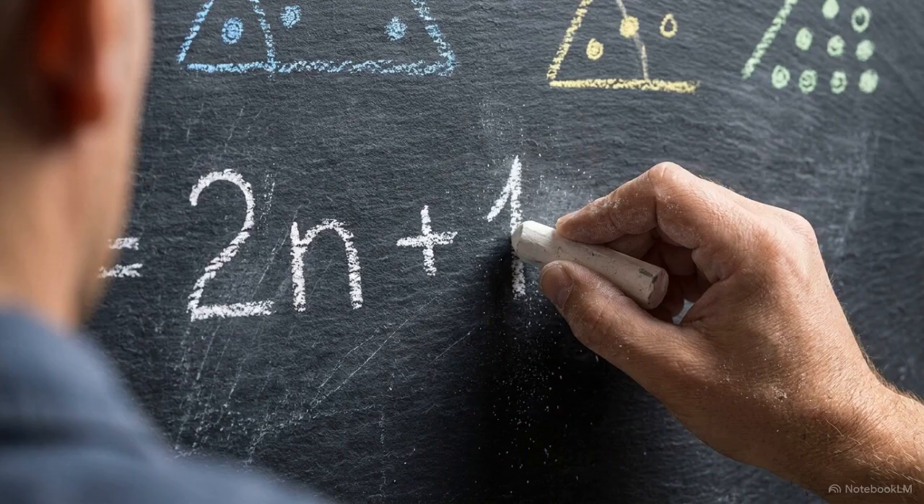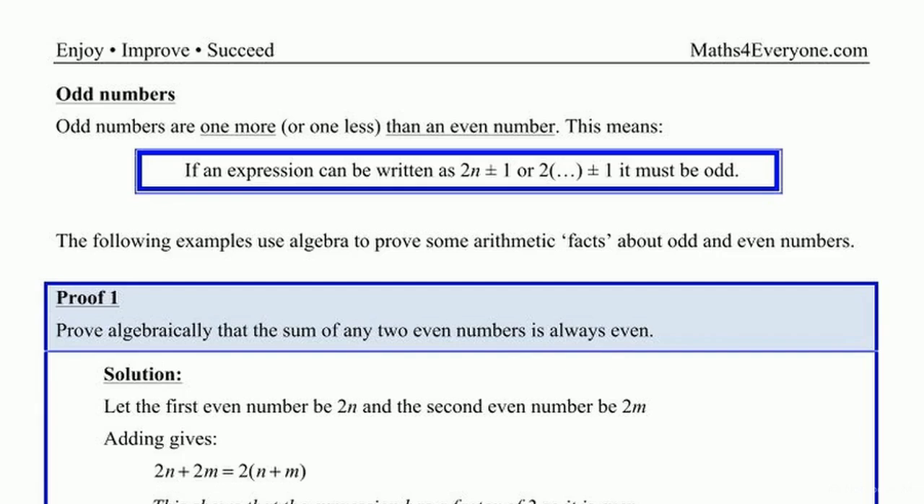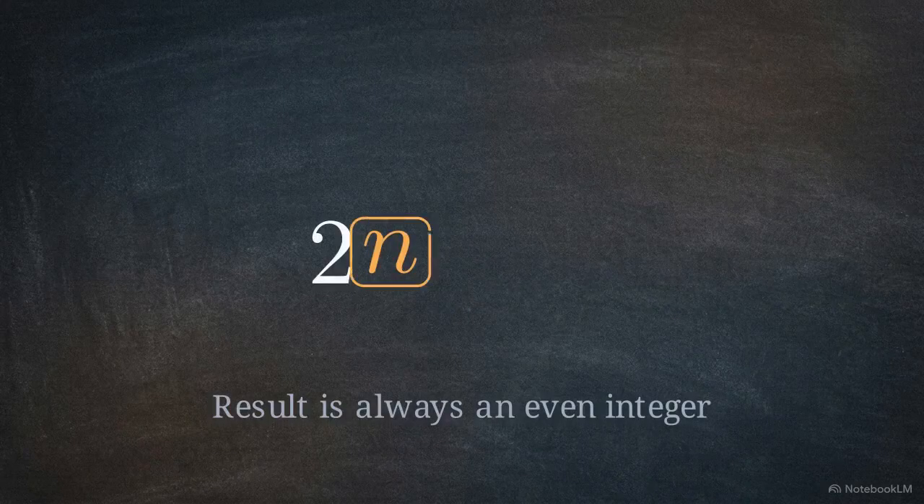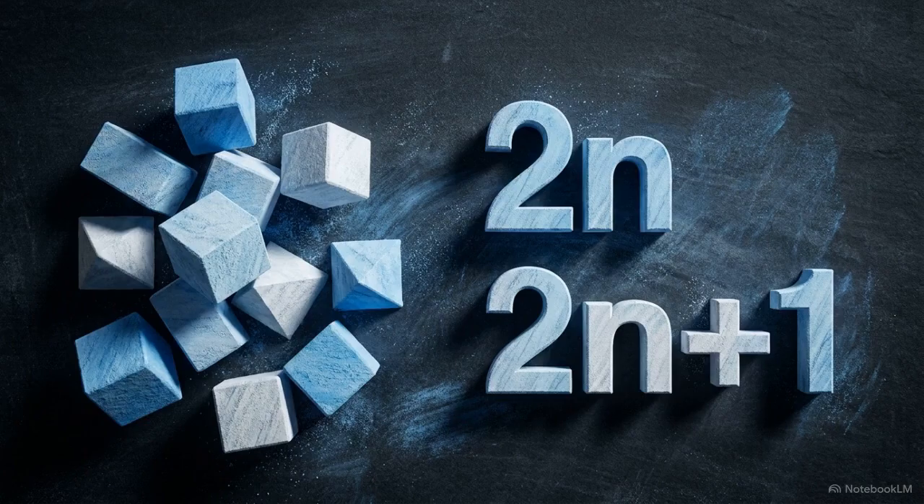To predict how numbers will behave in every possible scenario, mathematicians translate this physical pattern into algebra. This workbook defines an even number algebraically. If an expression factors into a clean multiple of 2, written as 2n, it is even. An odd number is that exact same even multiple plus or minus a remainder of 1, written 2n plus or minus 1. In both of these equations, the letter n represents any whole integer. By converting parity into these two simple formulas, mathematicians can prove the outcome of any arithmetic interaction.